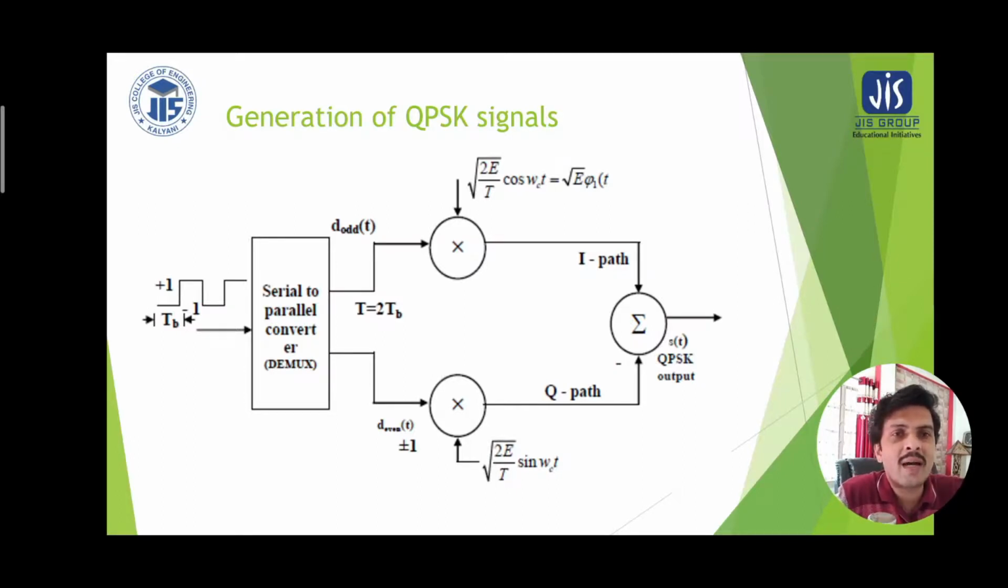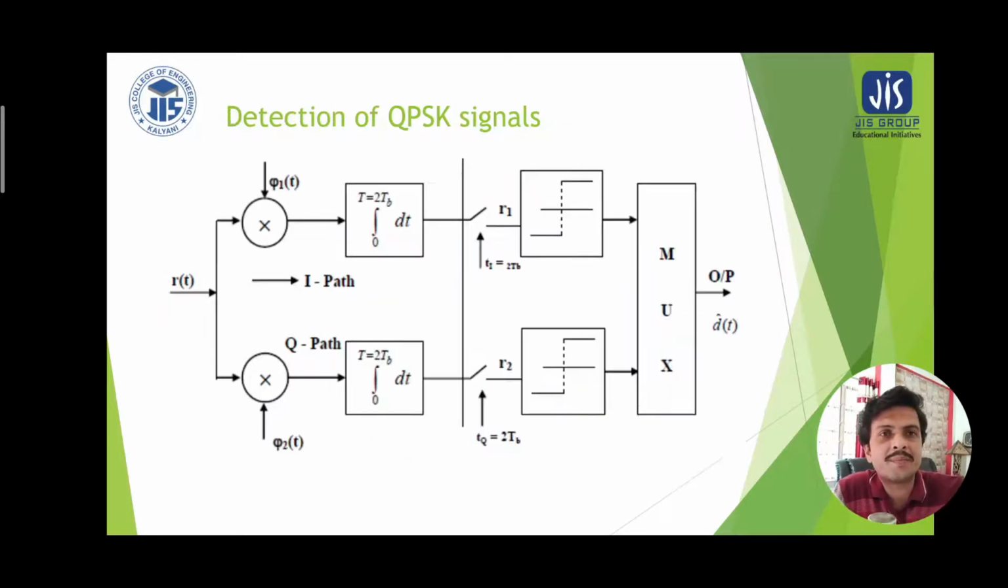Similarly, in the other path the multiplier is applied with the carrier sin 2 pi fct, that is square root of 2 by T multiplied by sin omega ct. So one path is the in-phase path in which cos omega ct is present, and the other path is the quadrature path. Now these two paths are added so that we can get the resultant QPSK signal.